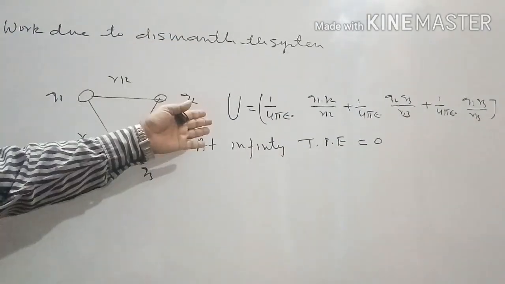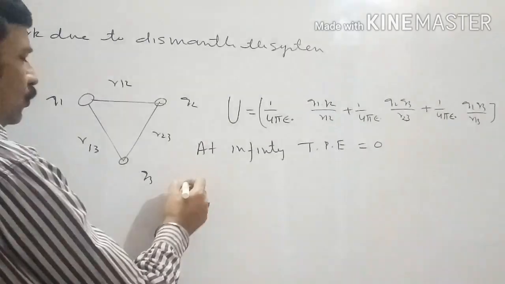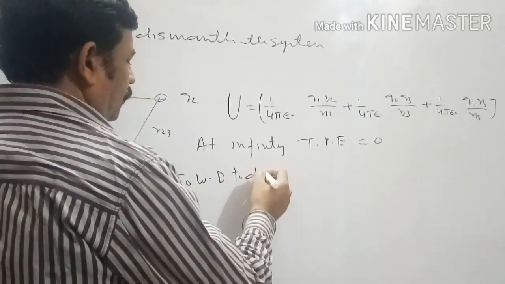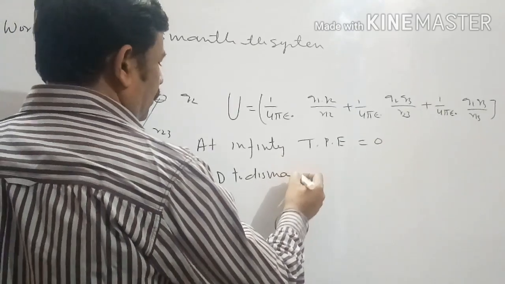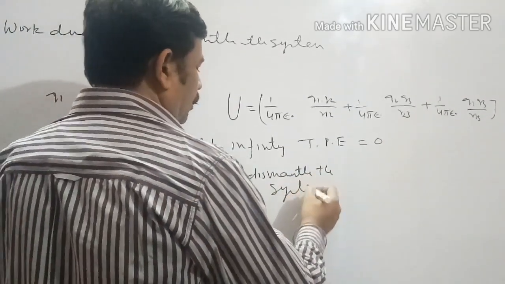So the value we get when the system is formed, if we take it with negative sign, is the work done to dismantle the system.